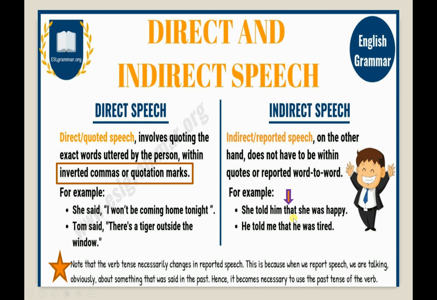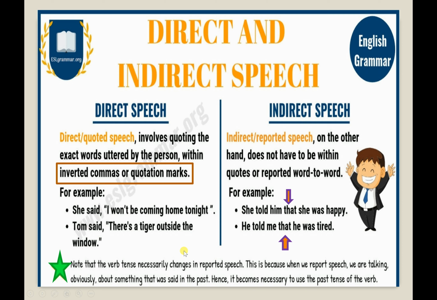To identify which is direct speech and which is indirect speech, just look for the indication: are there quotation marks, or is there a that? If you find that, then it is indirect speech. If you find quotation marks or inverted commas, then it is direct speech.